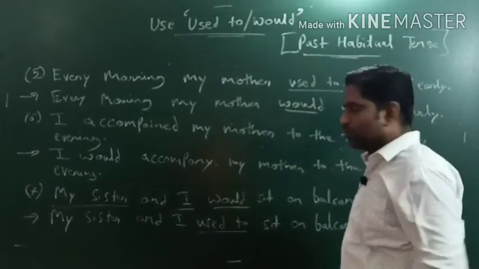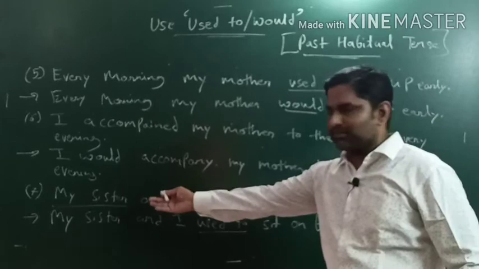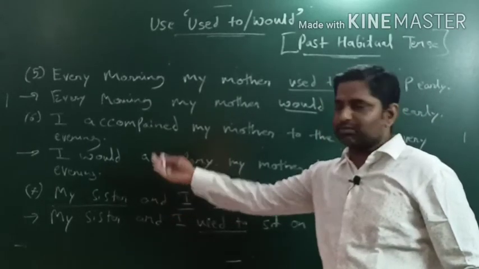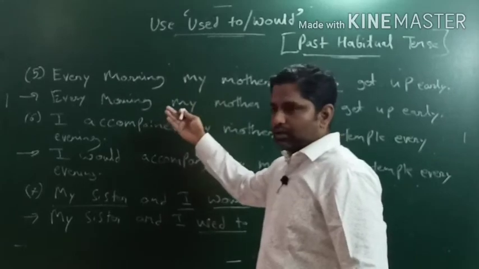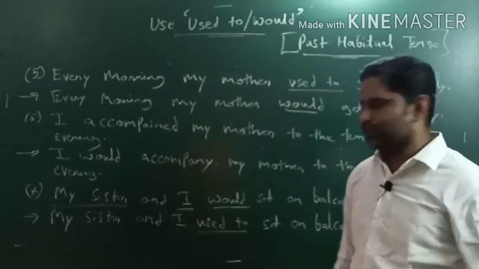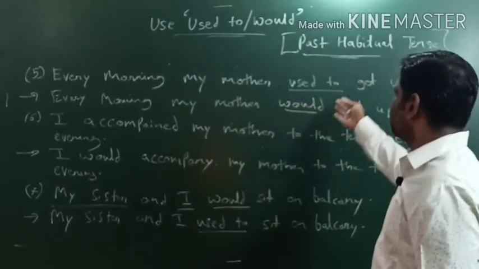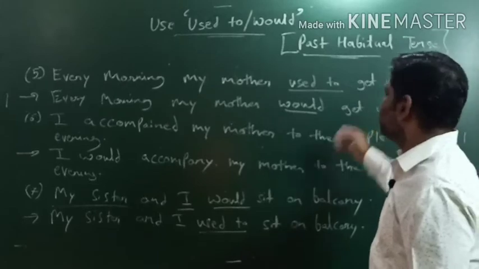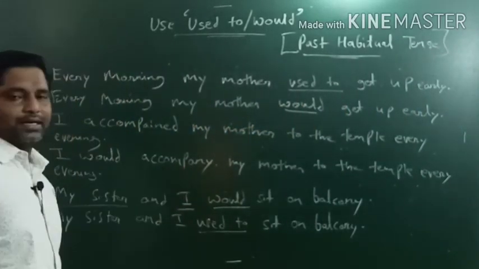Okay, used to और would के साथ deal किया जाएगा ऐसा. Whenever we get two subjects or a single subject, in place of would we will use used to, and in place of used to we will use would. But remember, after using would or used to, the first form of action verb has to come. Action verb का पहला form आना चाहिए, ये आप याद रखेंगे.